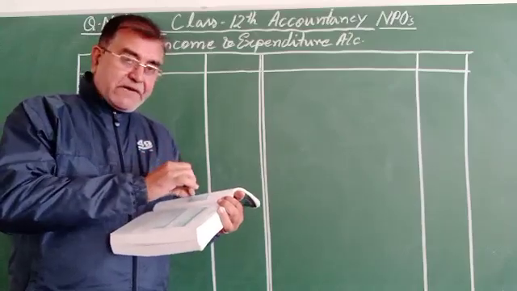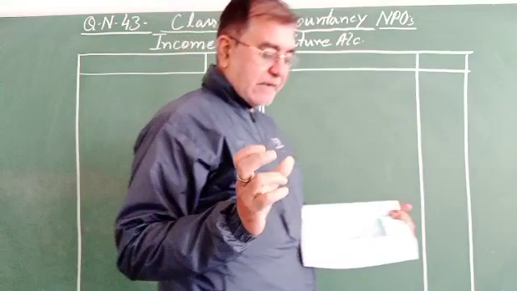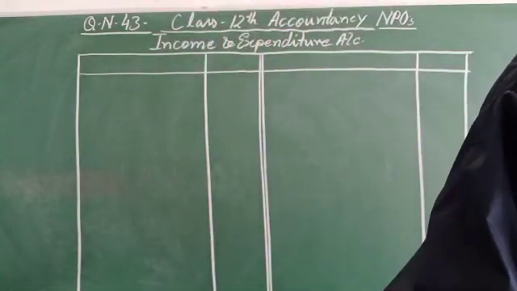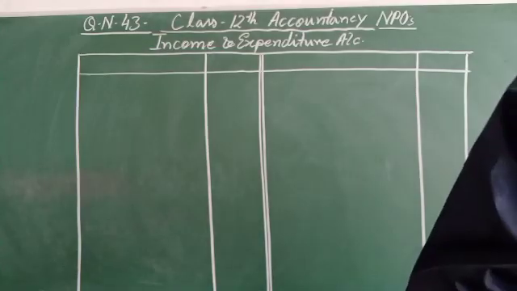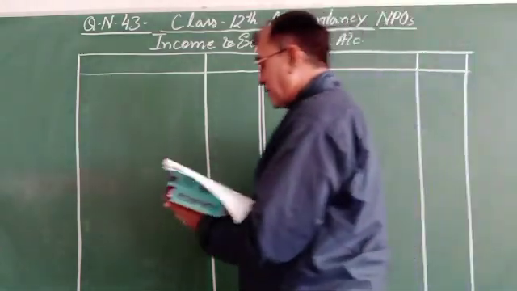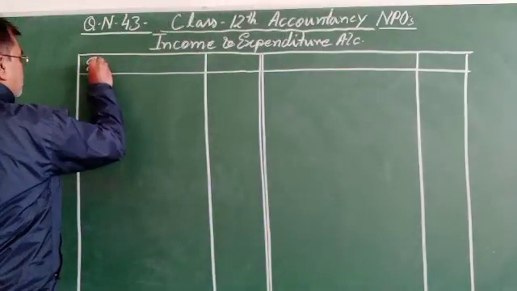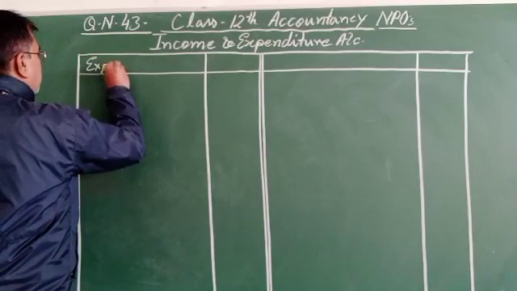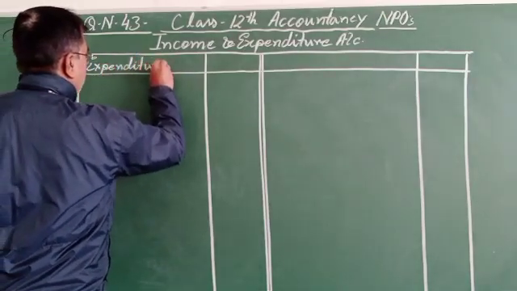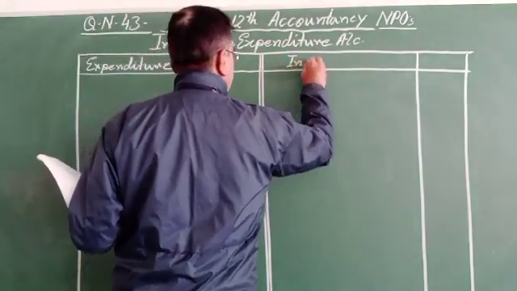Go through the information, and you can find where such items are recorded, in the income column or the expenditure column. This one is the expenditure column, and this one is the income.